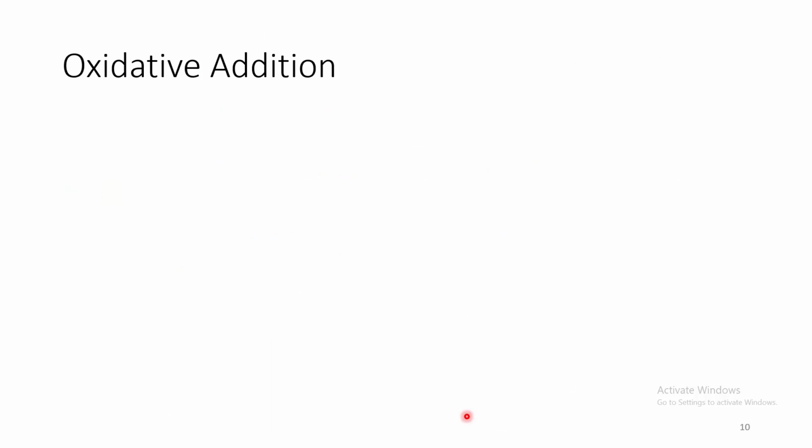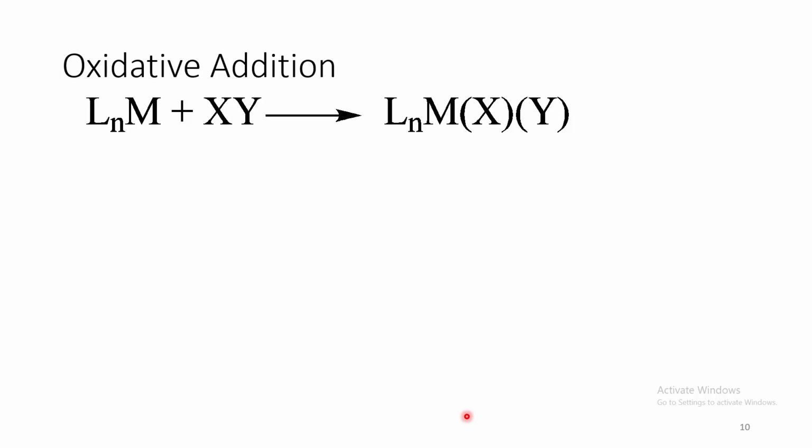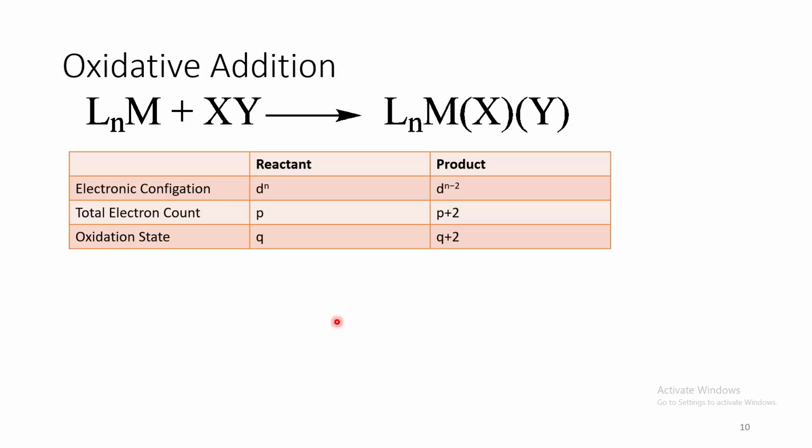Let us move to the oxidative addition. Schematically, it can be described like this. If we look at these things carefully, we can see the metal electronic configuration. Number of d electrons decreases by 2 units, whereas total electron count and oxidation state increases by 2 units.